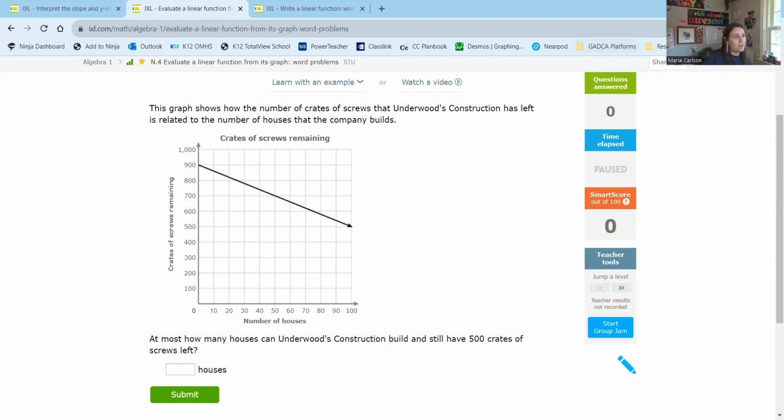So again, looking at my X and Y like we did in the last video, my X is the number of houses built. So X equals amount of houses built. And my Y is the crates of screws remaining. So Y equals crates left over.